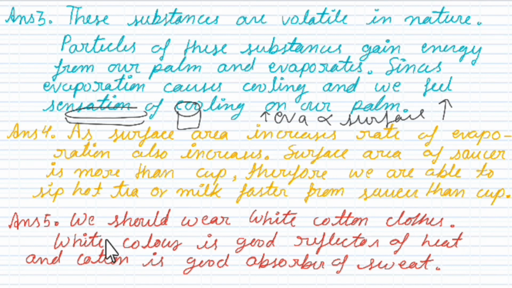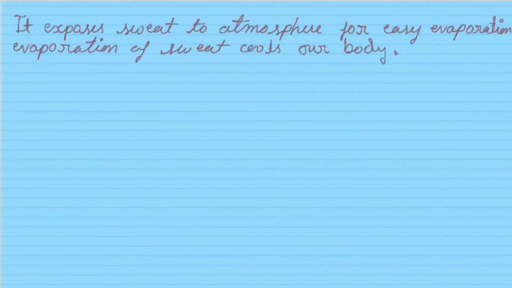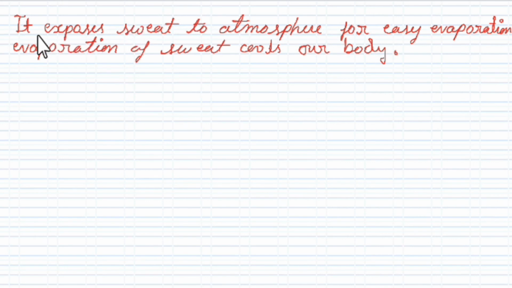Fifth question is, what type of clothes should we wear in summer? We should wear white cotton clothes. White color is a good reflector of heat and cotton is a good absorber of sweat. Cotton cloth exposes sweat to the atmosphere for easy evaporation of sweat. Evaporation of sweat cools our body. So this is the answer.